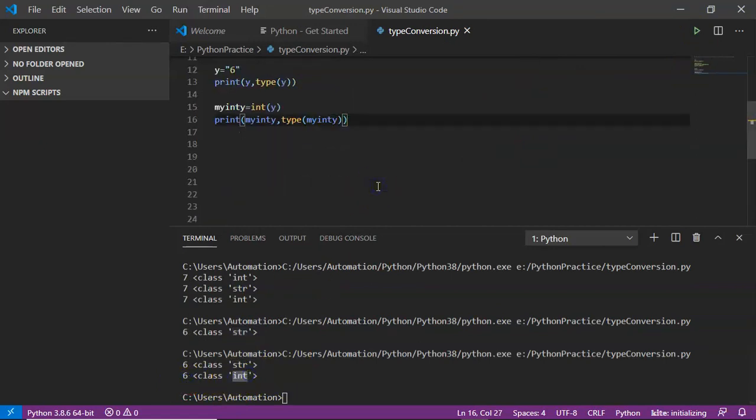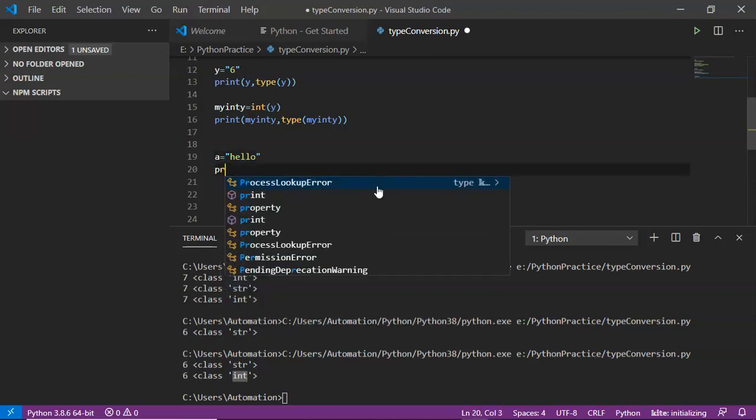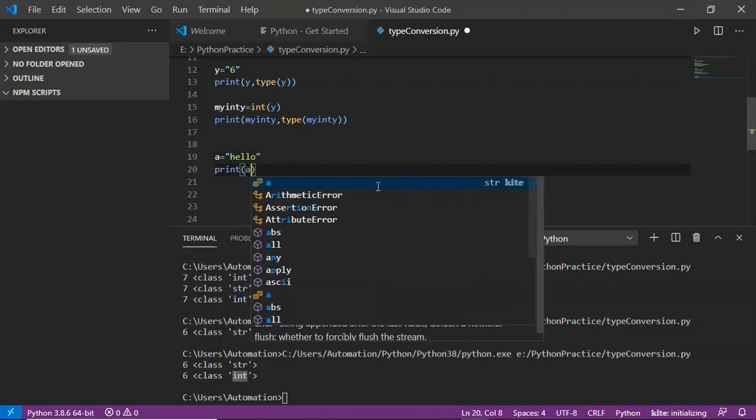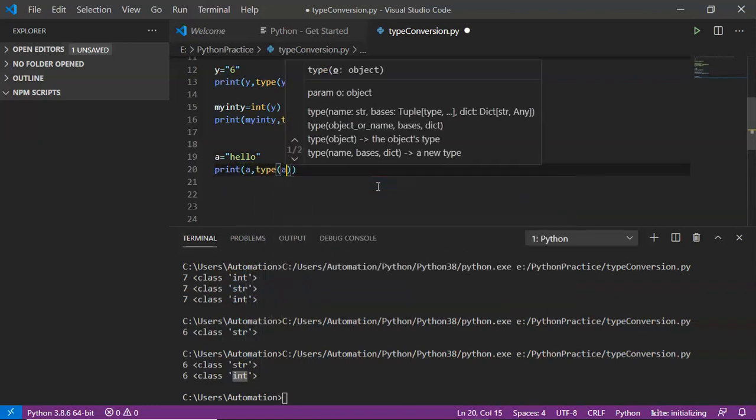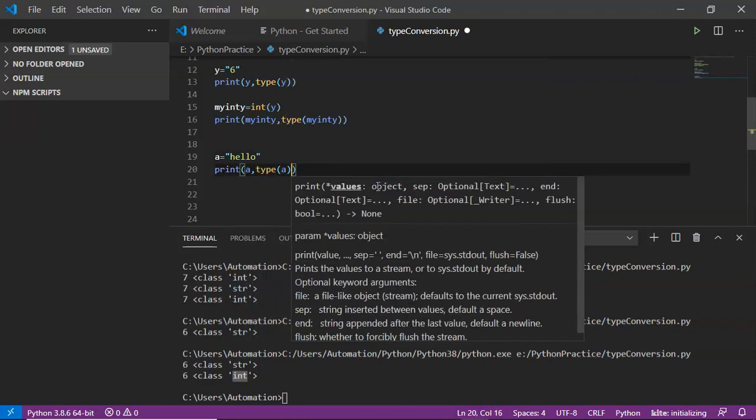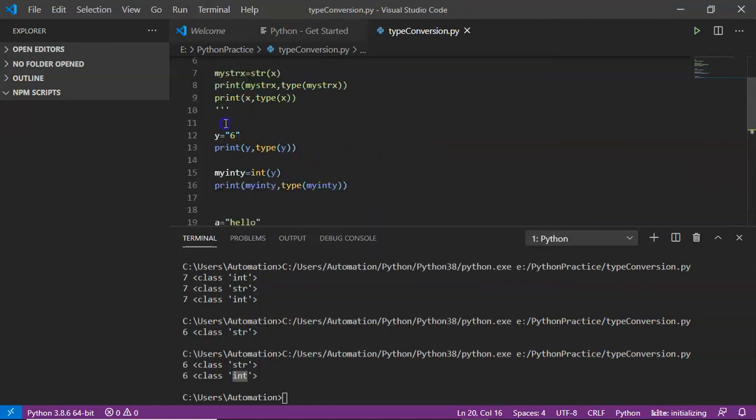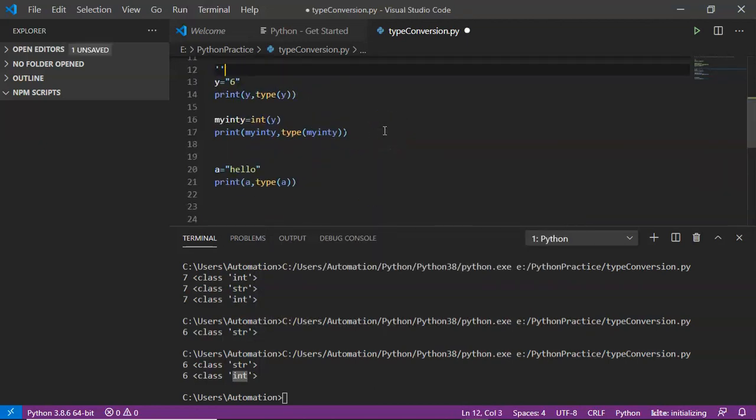That's fine. Now let me take one more string. Let's say a equals, I am taking hello. First of all, your a is a string. If you want to verify that, yes, we can do it with the type. So let me comment this code as well, I mean the code with respect to y.